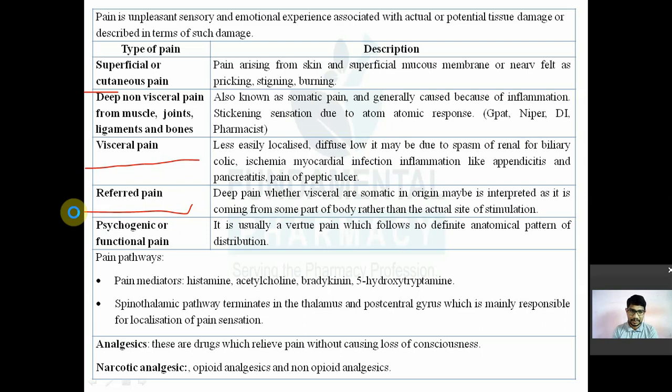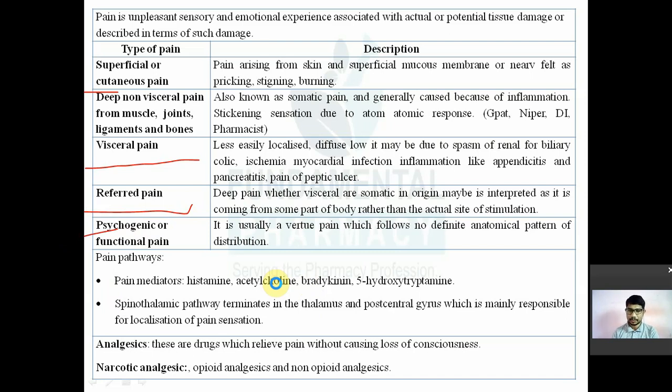Now another kind of pain is known as psychogenic pain or functional pain. It is usually pain which follows no definite anatomical pattern of distribution. मतलब यहाँ पे आपको पता ही नहीं चलेगा आपका डैमेज कहाँ पे हो गया है. अब for example, you might have heard the term trigeminal neuralgia. So there is an inflammation of the trigeminal nerve, trigeminal neuralgia, or that is also an adverse effect of some drugs.